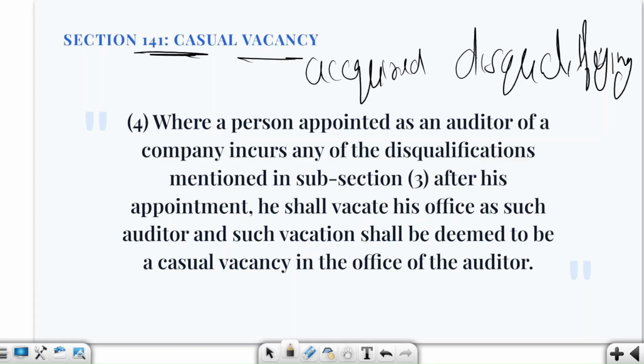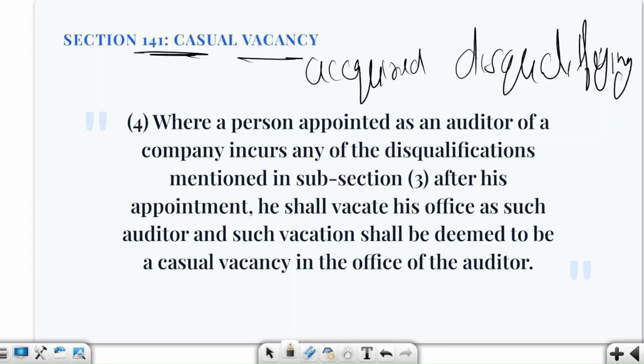So now imagine he enters into a prohibited business relationship, then he will become disqualified, he must vacate his office and the vacancy will become a casual vacancy. So you understood the relationship between section 139, that who is appointing the auditor, and then who is eligible to be the auditor. Fine.